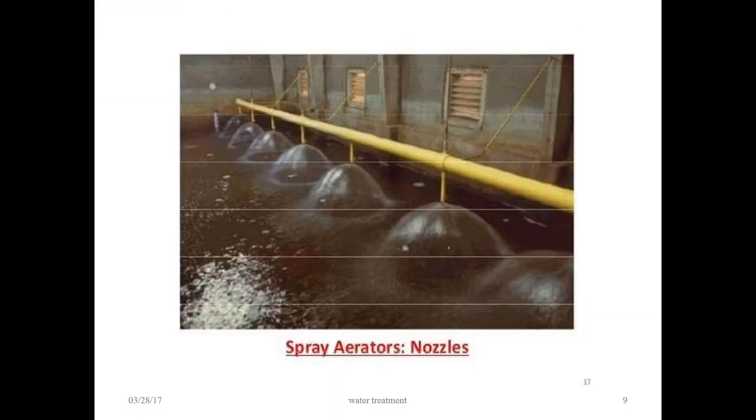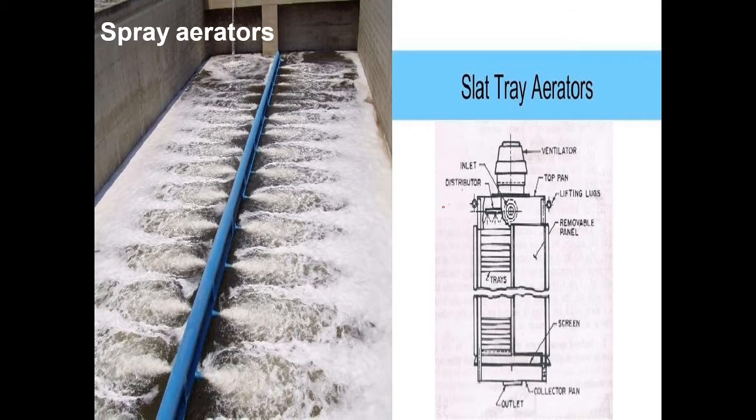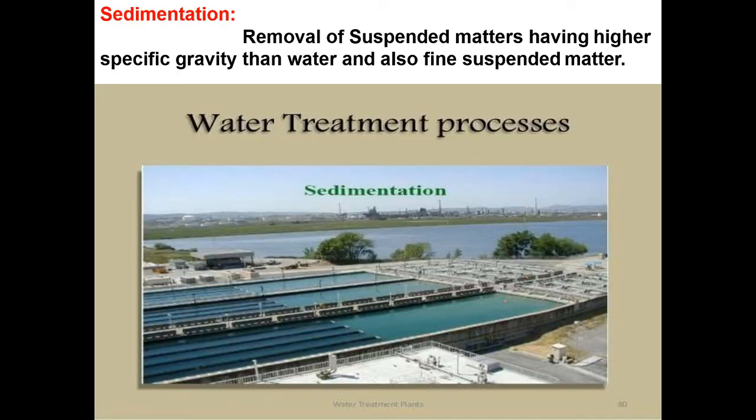We have different types of aerators. You can see this is the spray aerator. Next one is also under spray aerators or nozzle aerators. This is a mechanical aerator, slat tray aerator. Here we will arrange one paddle. This paddle will mix the water. After the aeration process, we go towards the sedimentation process.